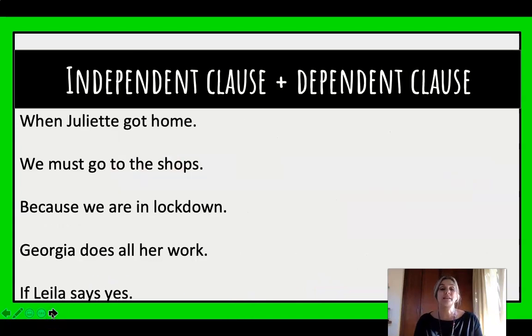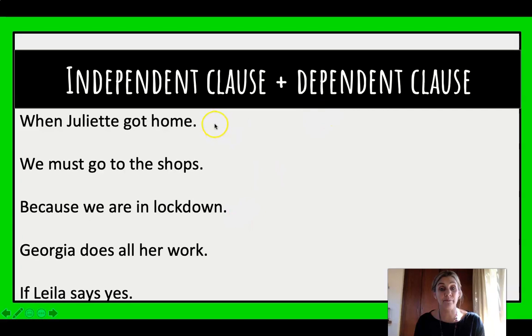So let's take a look at these. I wonder if you can identify these. When Juliet got home, we must go to the shops. Because we are in lockdown, Georgia does all her work if Layla says yes. So let's go through the first one. When Juliet got home, what happened? What did she do? It's missing something.